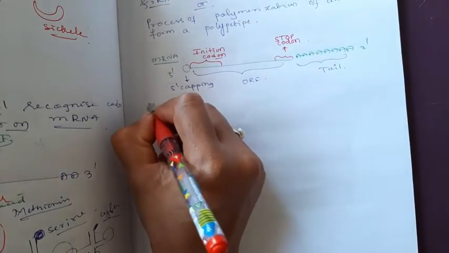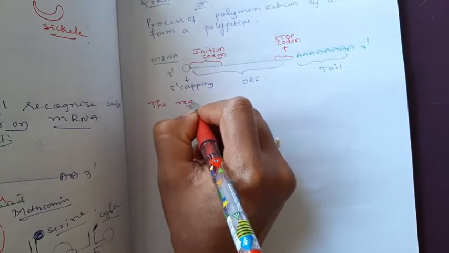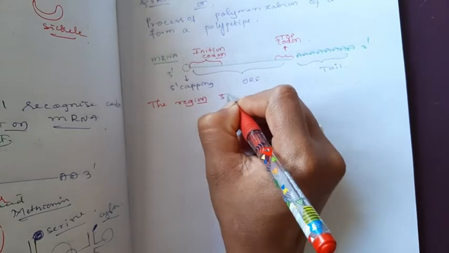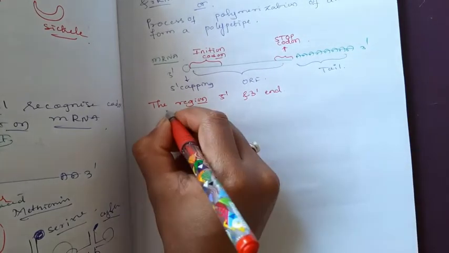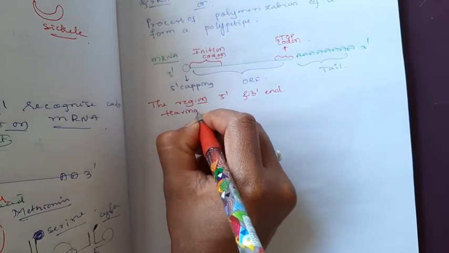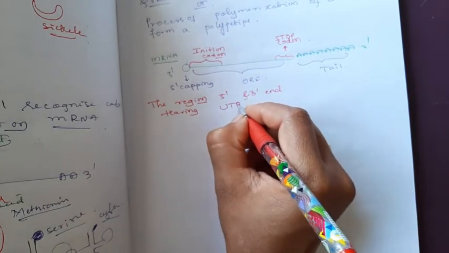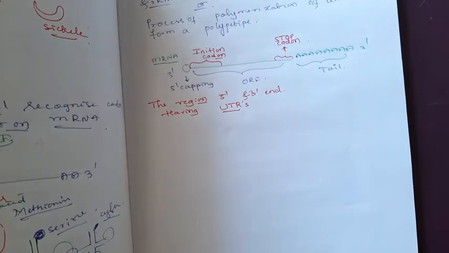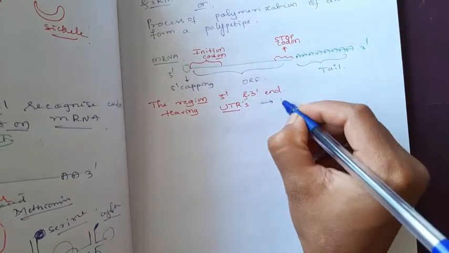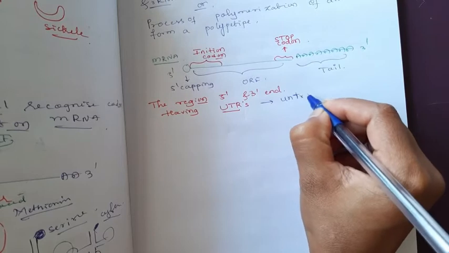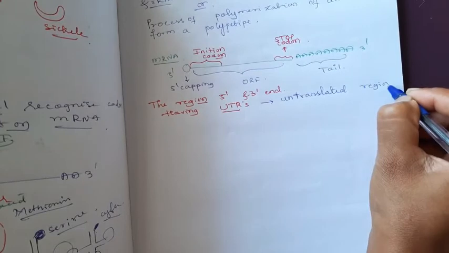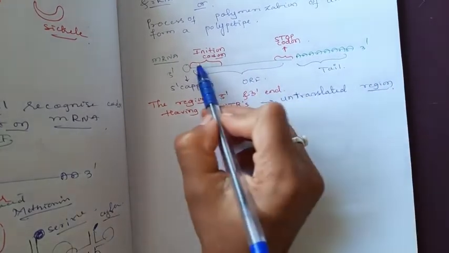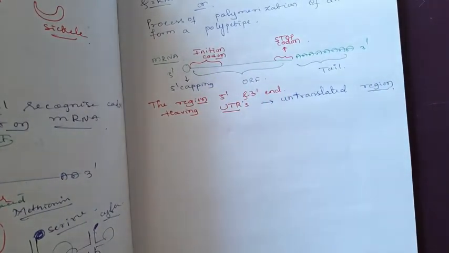The regions at the five prime and 3 prime ends have UTRs, in the sense untranslated regions. During translation these are the regions which are not necessary for translation, they are not going to be translated.